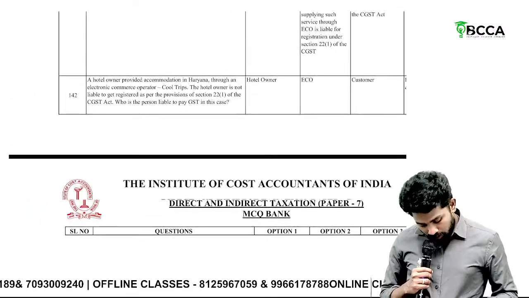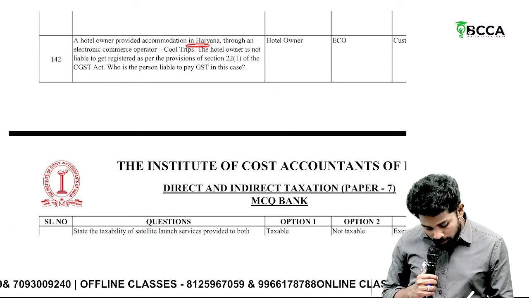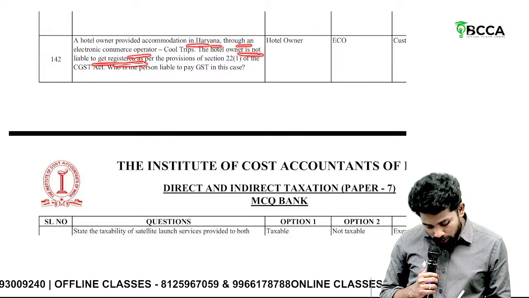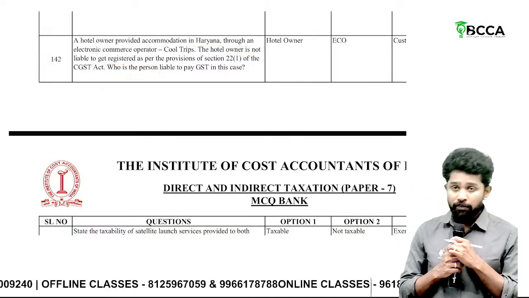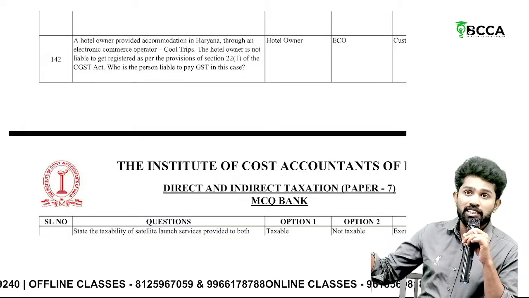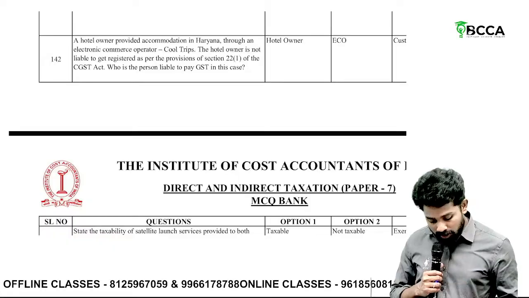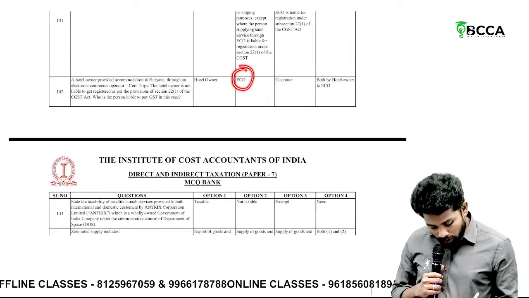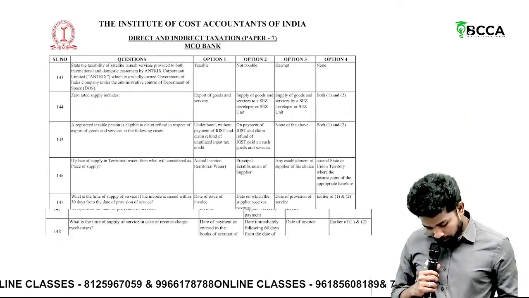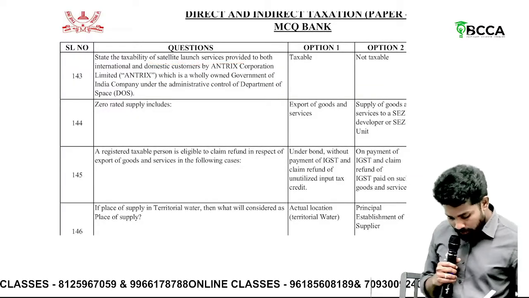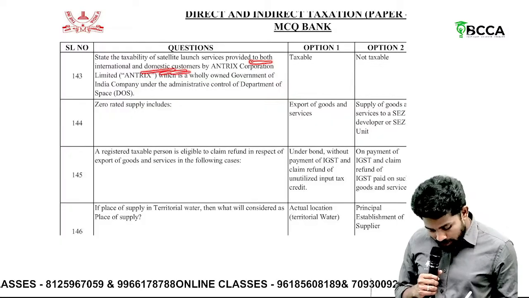Then, a hotel owner providing accommodation in Haryana through ECO, the hotel owner is not liable to register. Then who is liable to pay? Sir, if the hotel owner is registered, the hotel owner will only pay GST. Here the hotel owner is not registered, so who will pay? E-commerce operator will pay.